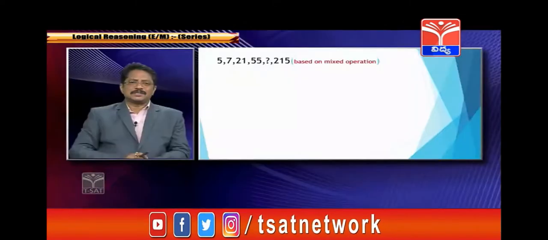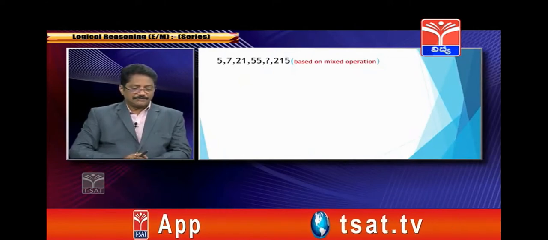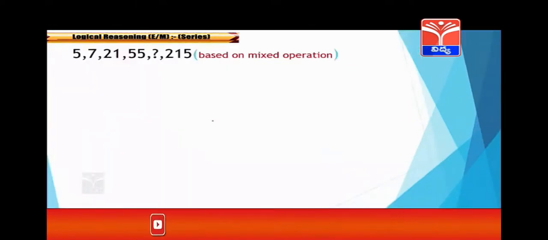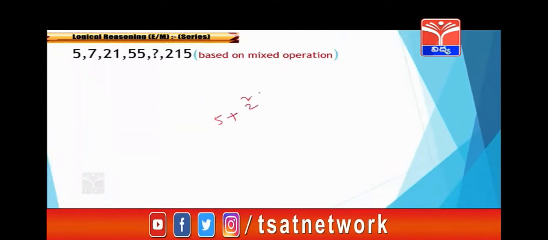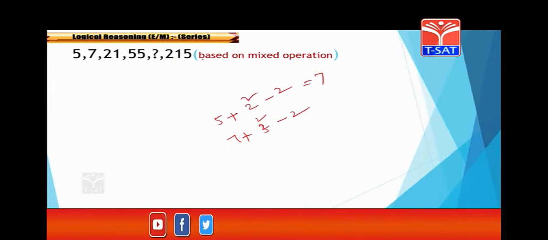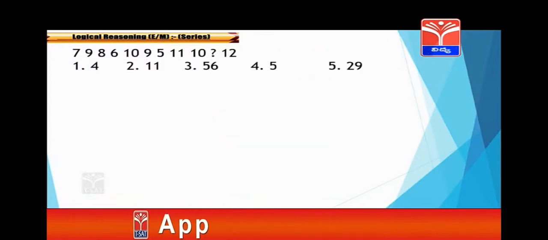Based on mixed operations. Based on mixed operations means here it is given 5, 7, 21 and 25. When you take the first one, it is 5. Next one, 5 plus 2 square minus 2 means 7. Correct? Now the next one, 3 square is 9 minus 2. Like you can add all those things here. Addition and subtraction will come in this series. Now coming to the next one.